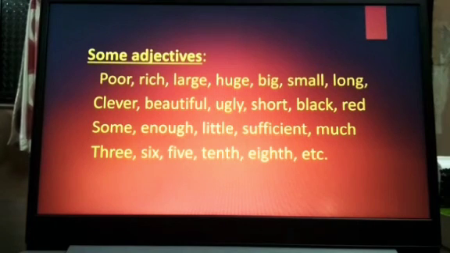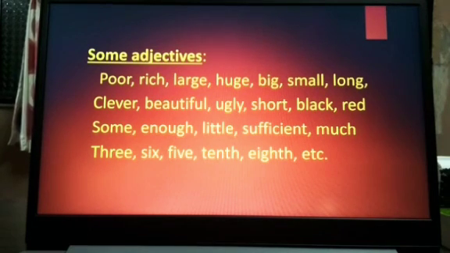Now here are some examples of adjectives like poor, rich, large, huge, big, small, long, clever, beautiful, ugly, short, black, red, some, enough, little, sufficient, much, 3, 6, 5, 10th, 8th, etc.